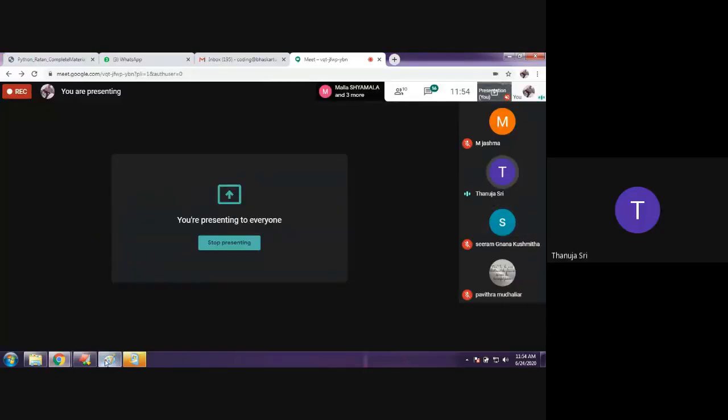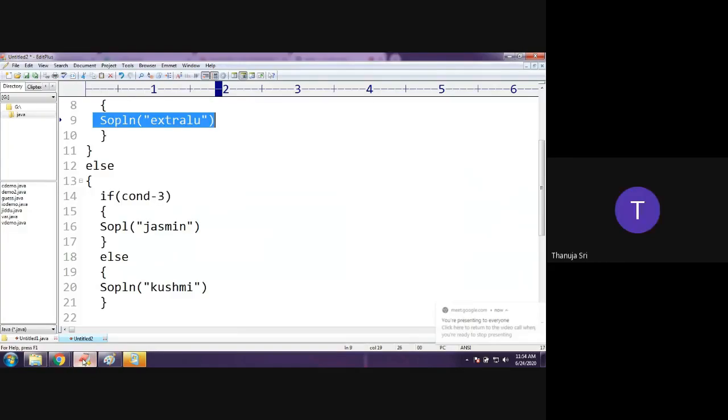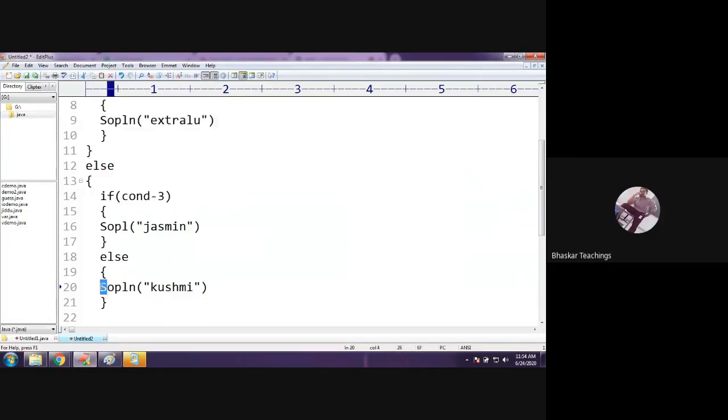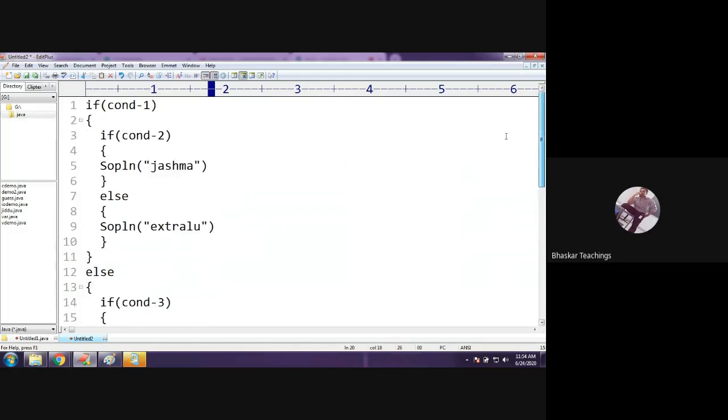Kushmita says display 20. Yes, exactly. The answer is line number 20 will be executed because condition 1 is false. Condition 1 is false means this if body will not get executed. When the if condition is evaluated to false, what is going to happen?